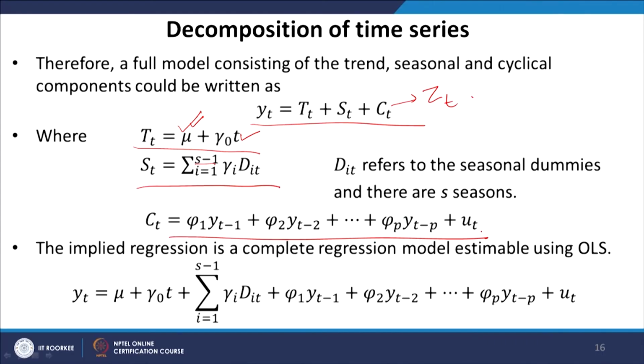So, this implies that the regression is a complete regression model estimable using OLS, where the complete regression model looks like mu, the constant part, this is the deterministic trend, this is the seasonal component, and this is the cyclical component, plus the disturbance term. This is how we can decompose a time series. We can estimate its individual components either together or in consonance with each other, and that is how univariate time series can be modeled. Each and every one of its components can be modeled. This brings me to the end of the discussion on univariate time series models.